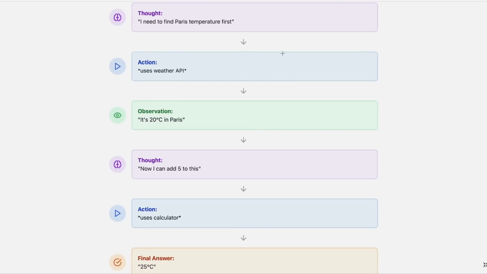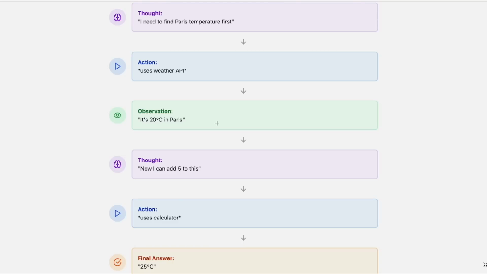So first it's going to think. So the thought comes first. I need to find the Paris temperature first. So the action is going to be uses weather API. And the third step is the API observation. It's 20 degrees Celsius in Paris.